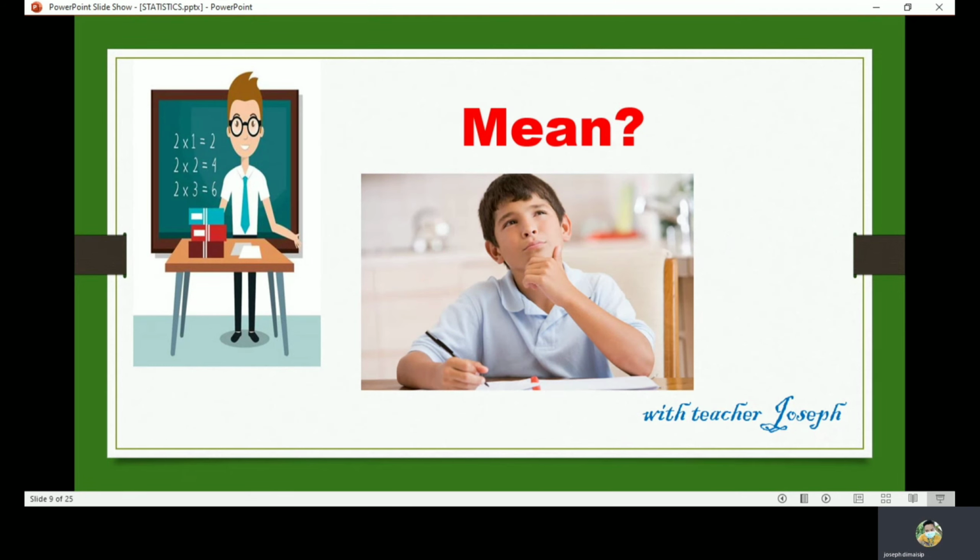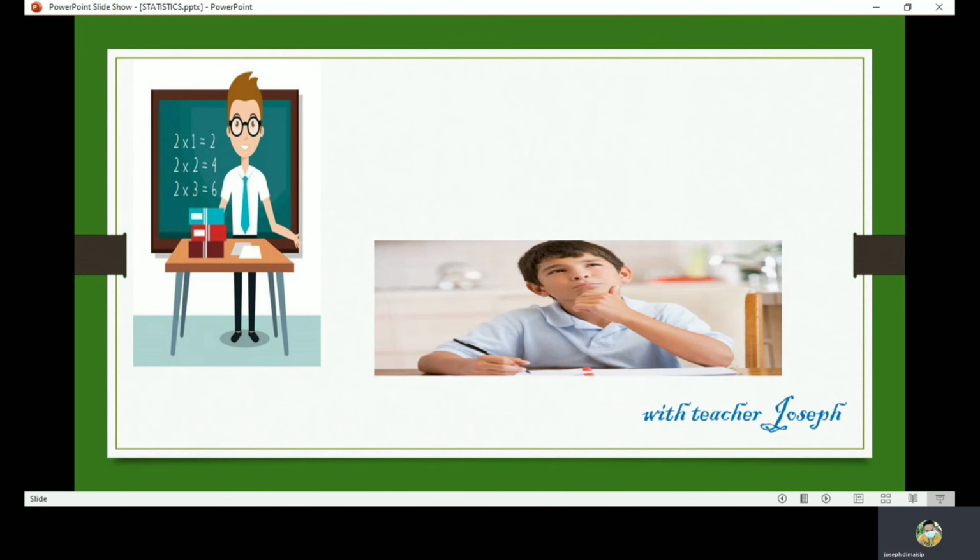So we are going to talk about the mean first. So what do you mean by mean? The mean is the average you are used to, where you add up all the numbers and then divide by the number of numbers.